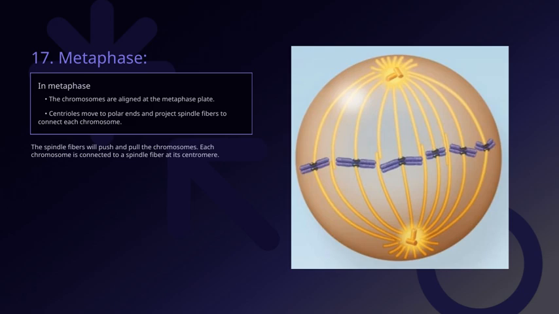This precise alignment is vital for the next step of cell division, ensuring that each new cell will receive an identical set of chromosomes. So, in essence, metaphase is all about organization and preparation for the equal separation of genetic material.